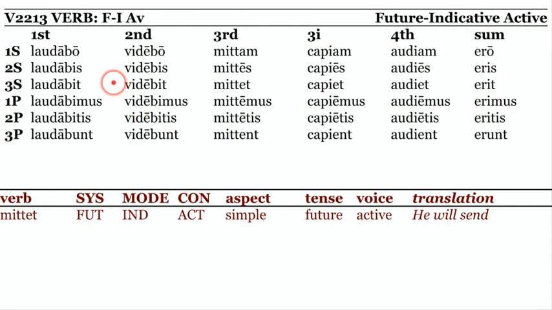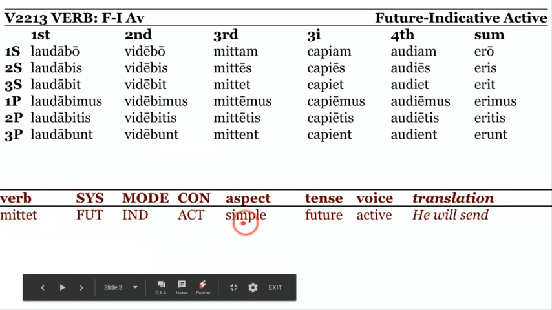So, reviewing first and second conjugations in the future, they have the -bi- infix with the present endings of the third conjugation: -o, -is, -it, -imus, -itis, -unt, while the rest of them have the perverse e, except for the first singular, which looks a lot like the present subjunctive, but you have to tell from context. So, the future indicative active will signify a simple future active: he will send or I shall send.